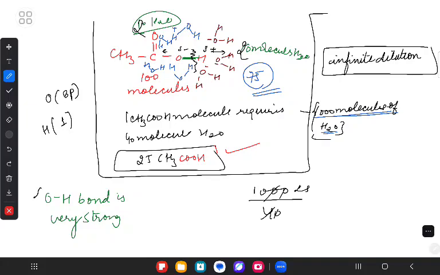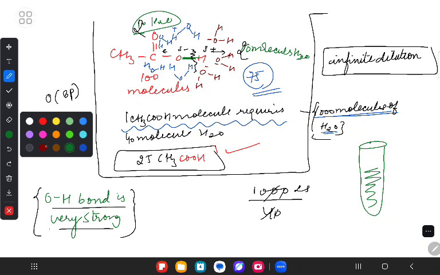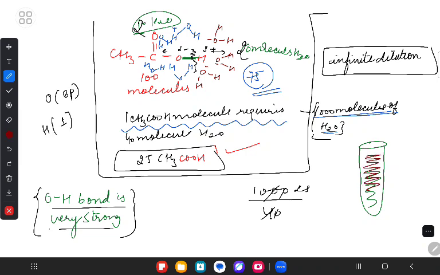So you understand that whenever we are dealing with the OH bond, which is very, very strong, what does that mean? Yes or no? Yes, ma'am. Now why am I calling this? Because when in the laboratory we perform certain experiments, we take the reactions in a beaker or test tube. When we take it in the test tube, what would that mean? Fixed volume. The amount of water is very less, and that is not able to break all the strong bonds.